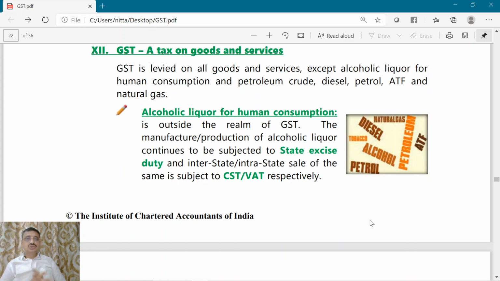So state excise duty will be levied, and also at the point of sale, the erstwhile VAT and CST which were applicable are also applicable in the GST era. So this item is not at all brought into the GST ambit or purview, and the levy and collection of tax, be it excise duty or sales tax, vests with the state governments even now.